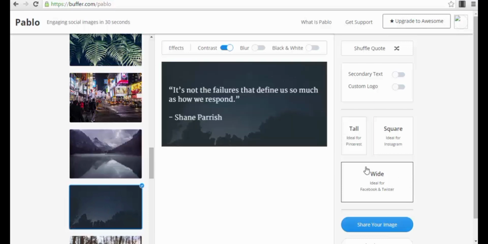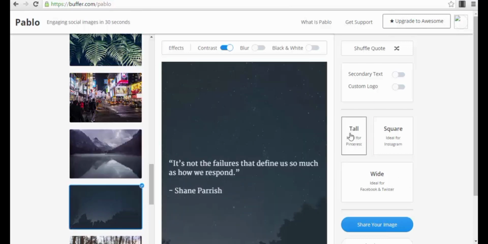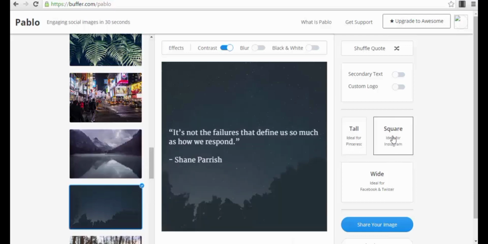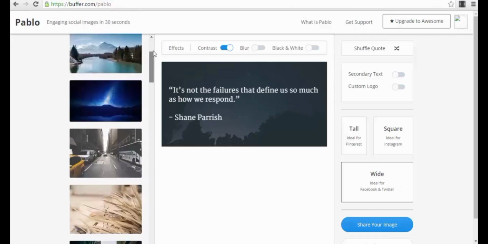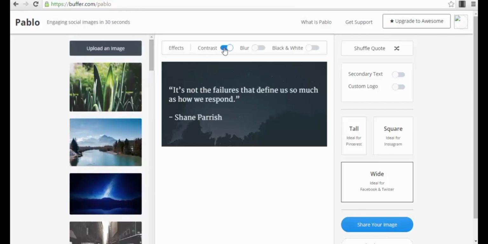Then you select your dimension here, if you want for Pinterest, for Instagram, or wide for Facebook or Twitter. And you also have some effects here, contrast, if you want a normal contrast, or if you want to have a contrast with effect, if you want the background to be blurred, or if you want it normal, or if you want it black or white or not.